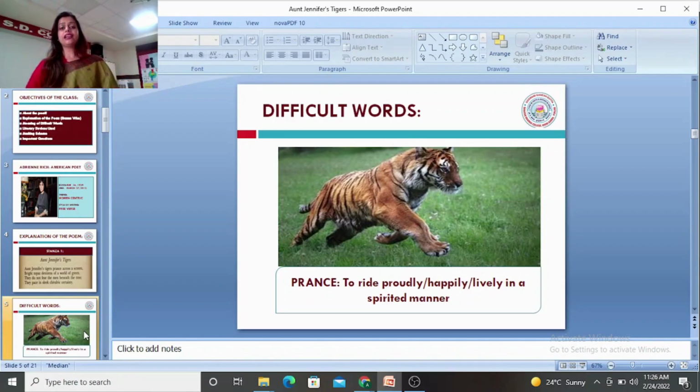But as I told you in the introduction, Adrienne Rich's poems were women-centric. So unfortunately, women are not able to express themselves in a marriage or in a bad marriage. And this theme is brought forward by Adrienne Rich in this poem.